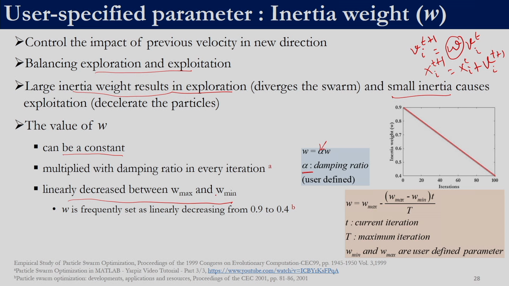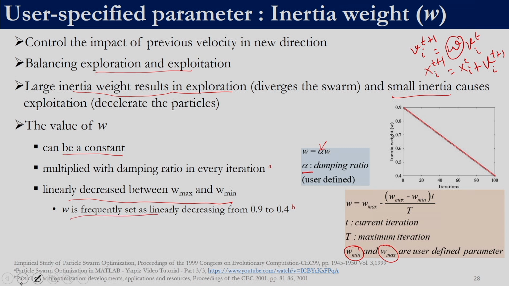So, if we are going to use this scheme, then in addition to the 5 parameters that we need to give, we will also have to give W min and W max, right. With this relation, as the number of iterations progress, W will decrease from W max to W min. It will be truncated at W min, it will not go below W min. So, as iteration progress, the inertia weight is linearly decreased. Very often people use this scheme too, right.